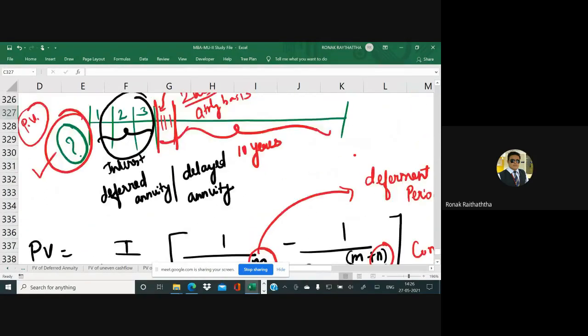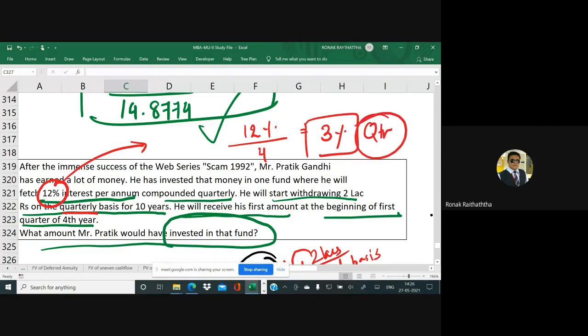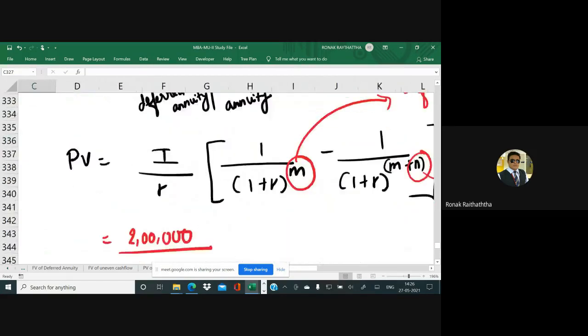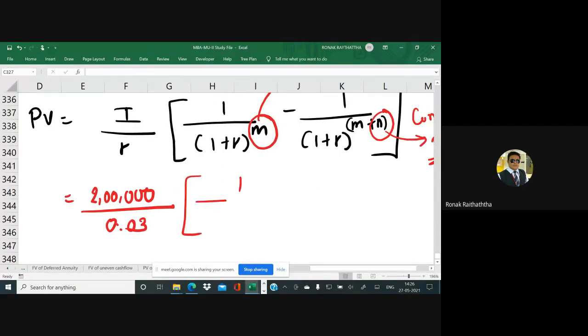R stands for the rate of return, which should be converted on a quarterly basis, because this 2 lakhs rupees would be withdrawn on a quarterly basis. What is the rate of return expectation? 12%. In 1 year, there are how many quarters? 4 quarters. So 12% should be divided by 4, and you get 3% interest for each quarter. Right? So 0.03, in bracket 1 divided by 1 plus 0.03.